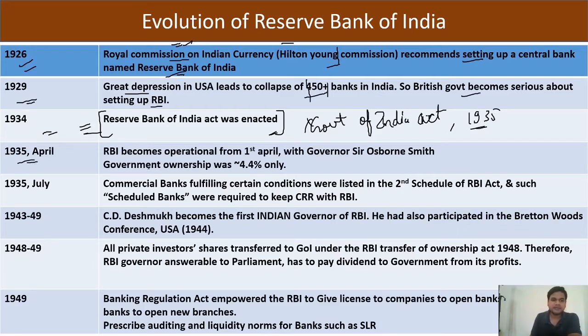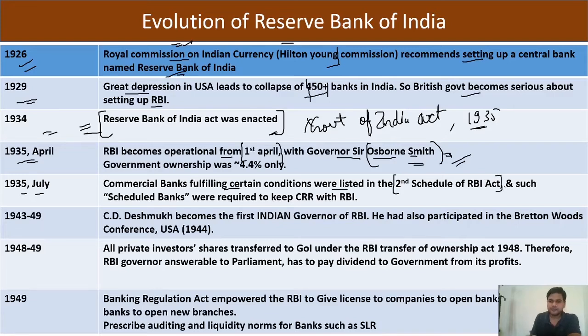In April 1935, RBI became operational from 1st April with Governor Sir Osborne Smith. So who was the first governor of RBI? Osborne Smith. Please note this name. There may be a question from here also: who was the first governor? Osborne Smith.